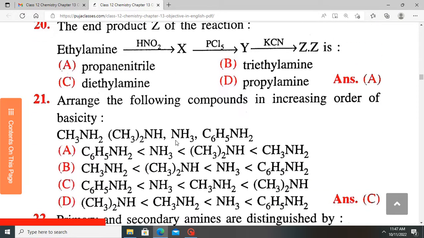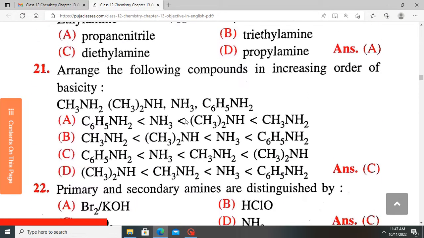If we are to arrange these compounds in increasing order of basicity, which one will come first? We have a secondary amine here, we have a primary amine here, we have neutral ammonia and an aniline, or an aromatic amine. So the list of all these is this. Where we have the C, this is coming first. So the list is that.